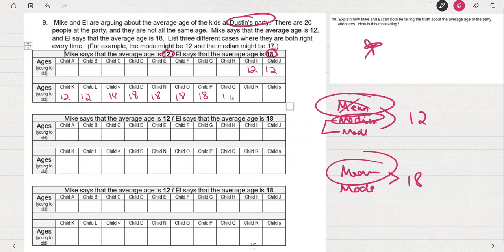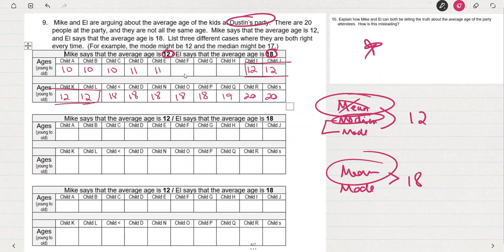These others don't matter. And we could put a bunch of babies, as long as we don't have more than 3, because 4 has to be the biggest number based on what I said here.